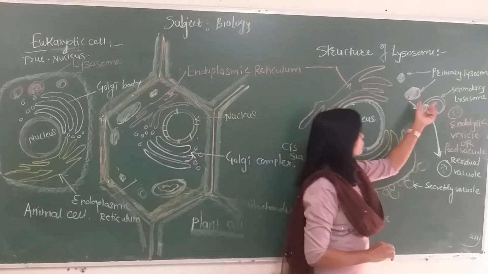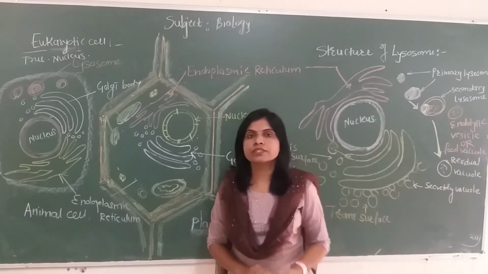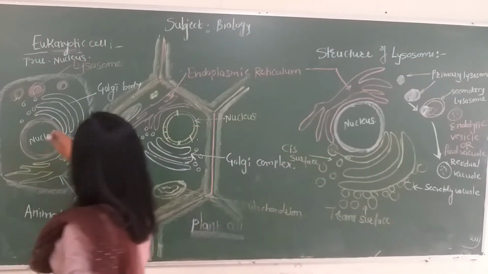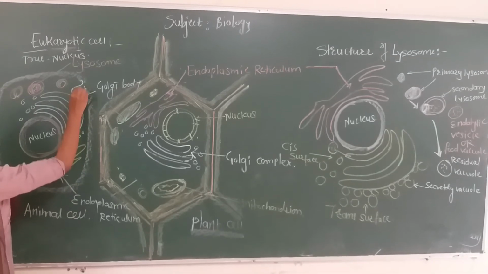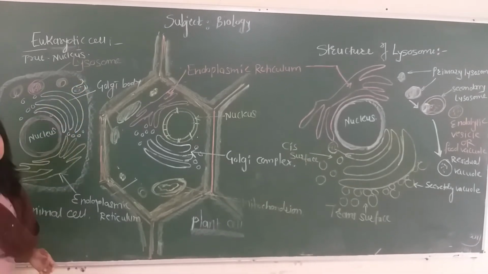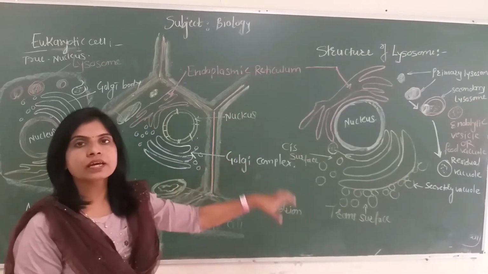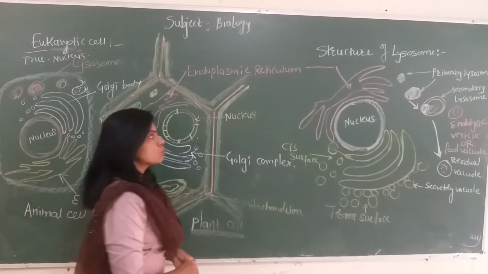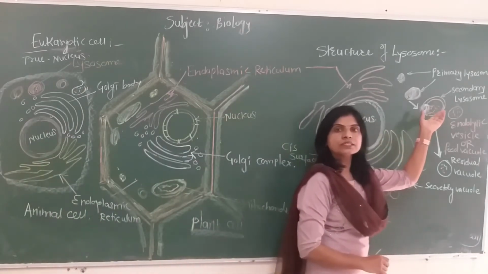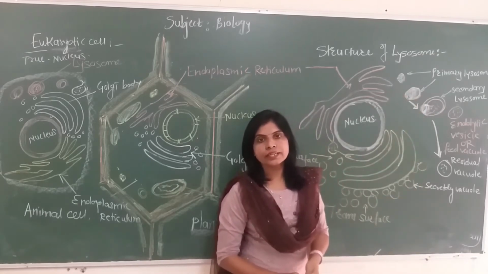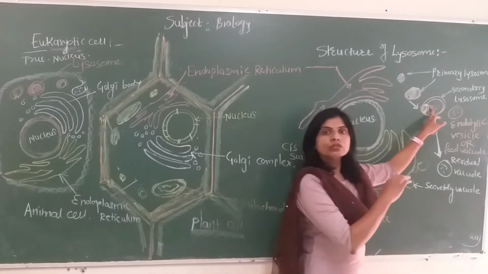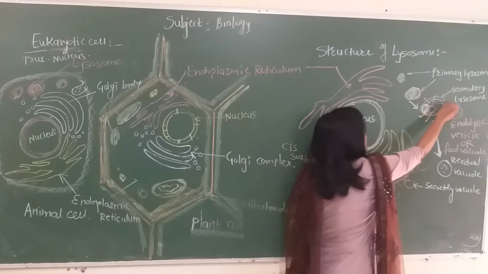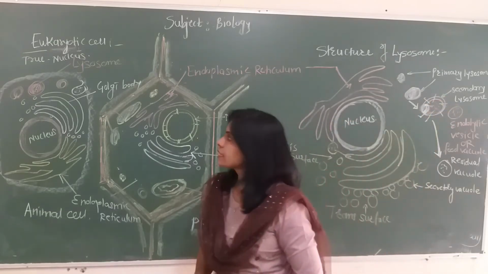When this lysosome fuses with any other vesicle like an endolytic vesicle, meaning the vesicles that are absorbed by the cell, or the vesicles that enter into the cell with their food granules, those vesicles are called endolytic vesicles. But inside the cytoplasm, as they are with food granules, they are called digestive vesicles. When the lysosome fuses with such endolytic or digestive vesicles, then with the help of their lytic enzymes, they digest the content or the food of the vesicles, and the digested product is absorbed inside the cell cytoplasm.